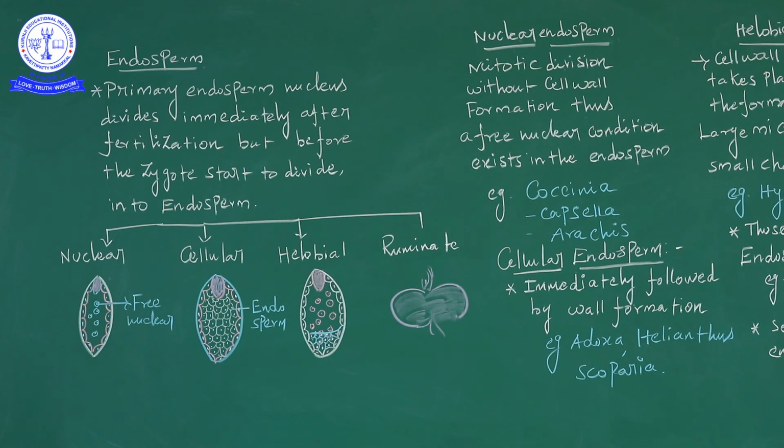That is a very important point. The micropylar chamber undergoes several free nuclear divisions, whereas the chalazal chamber may or may not divide. Examples are Hydrilla and Vallisneria.